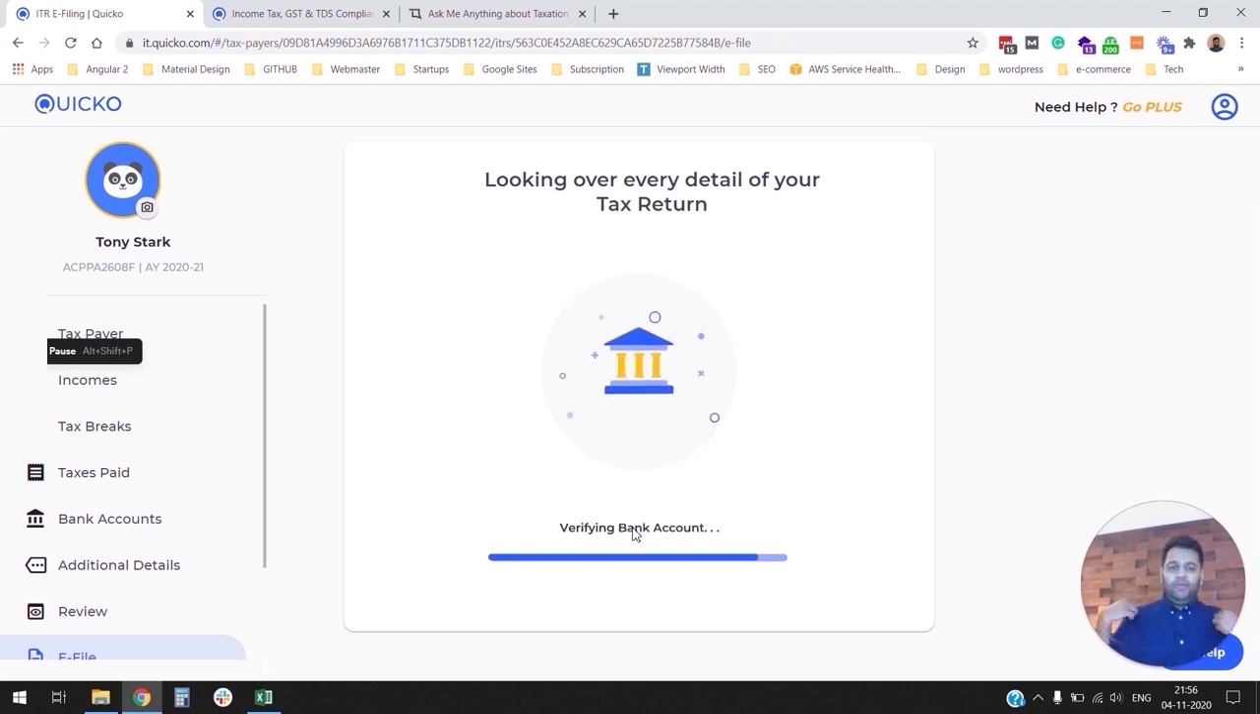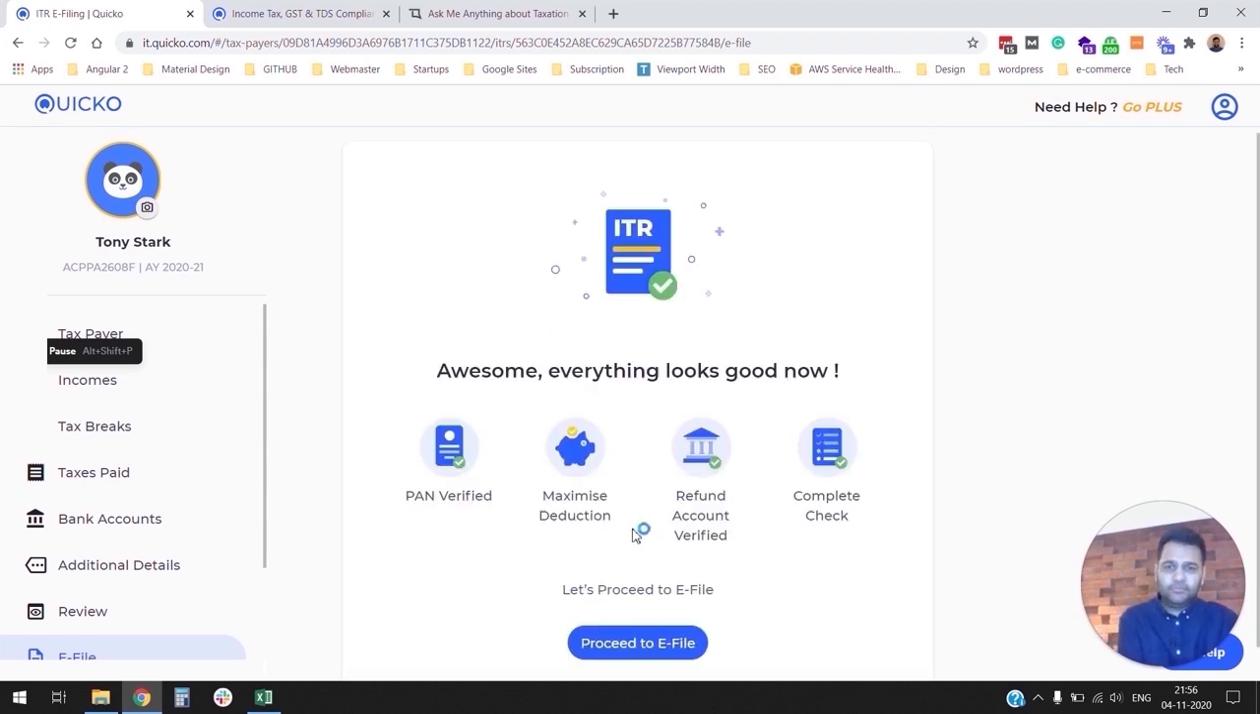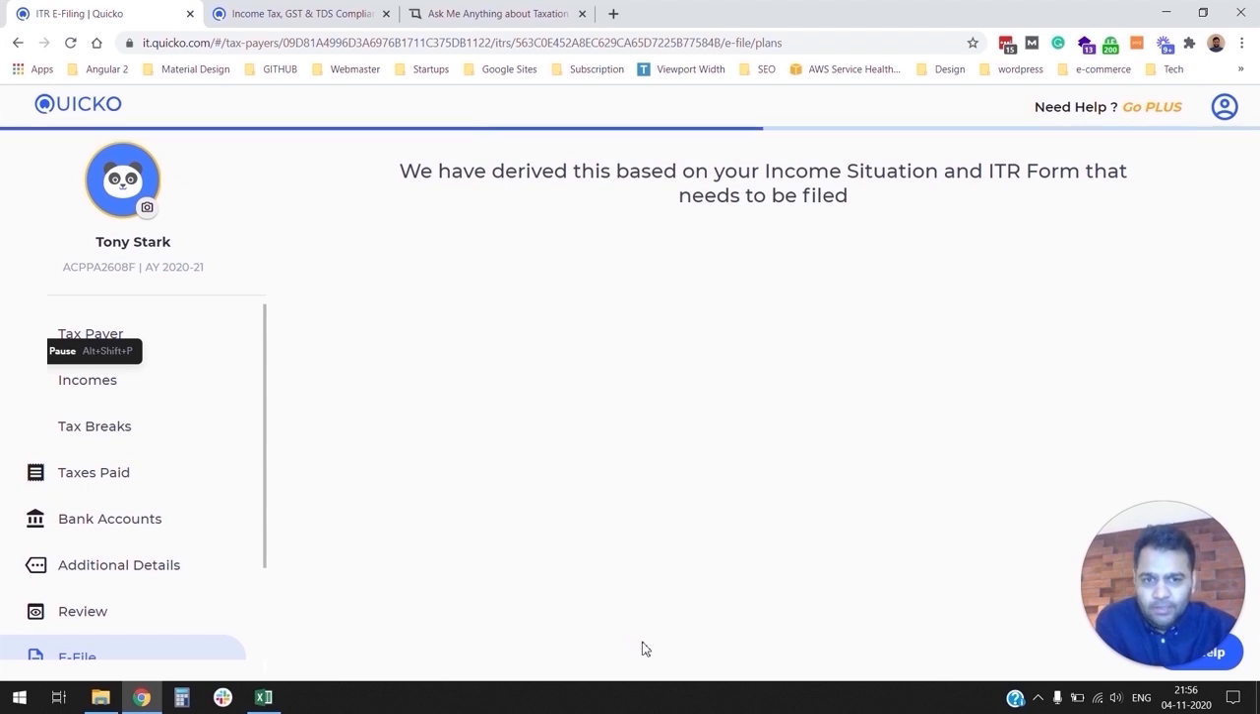Now that we have fixed all the issues, we should be able to proceed to e-file. So great. Like I said, everything looks good now. Quicko verified all your information. You can proceed to e-file.